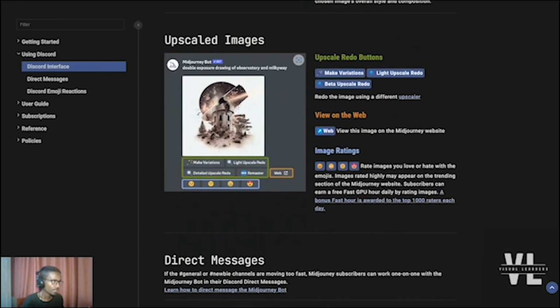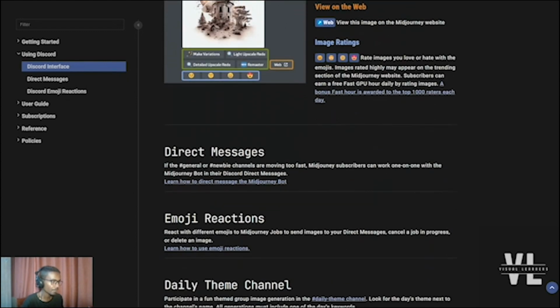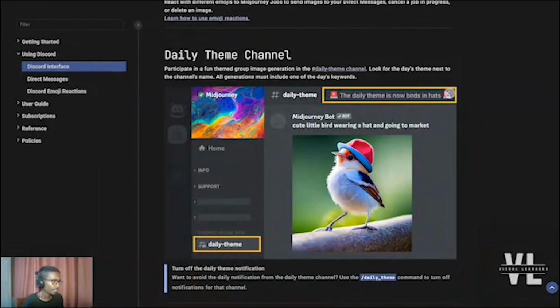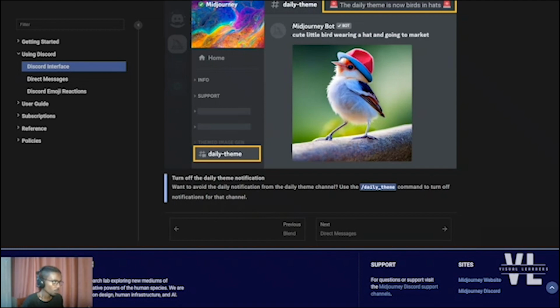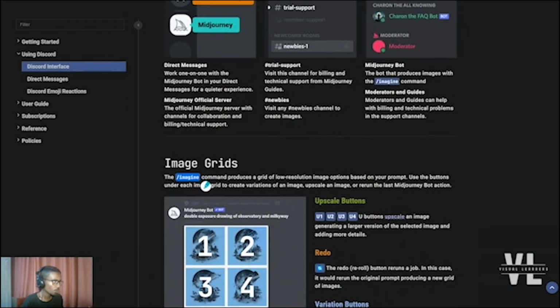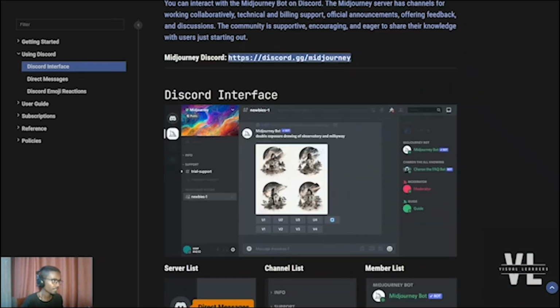And this is what the upscaled images look like after using some variations. You can view it on the web by clicking the web button here. You can make variations by using this one, light, upscale, redo. So these are some tools that you can use in order to customize the image. Everything is provided under Discord, and you can use a bunch of different commands other than the imagine command also in order to customize the images.